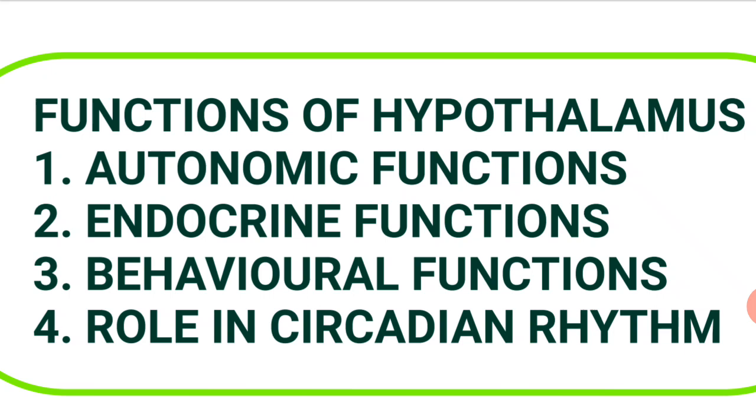Punishment center gives a sensation of fear, pain, etc. So the animal tends to avoid the acts which stimulate the punishment center. So thus reward and punishment centers help in learning and memory. The final function of hypothalamus will be role in circadian rhythm. Circadian rhythms are the cyclical changes taking place in the body in 24 hours, for example, secretion of growth hormone, sleep-wake cycle, etc. Suprachiasmatic nucleus of hypothalamus acts as a center for controlling circadian rhythms.